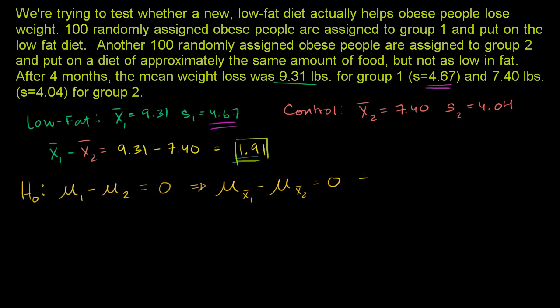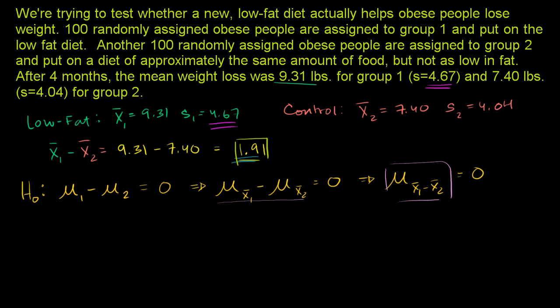Or another way of saying it is, if we think about the mean of the distribution of the difference of the sample means, and we focused on this in the last video, that should be equal to 0, because this thing right over here is the same thing as that right over there. So that is our null hypothesis.